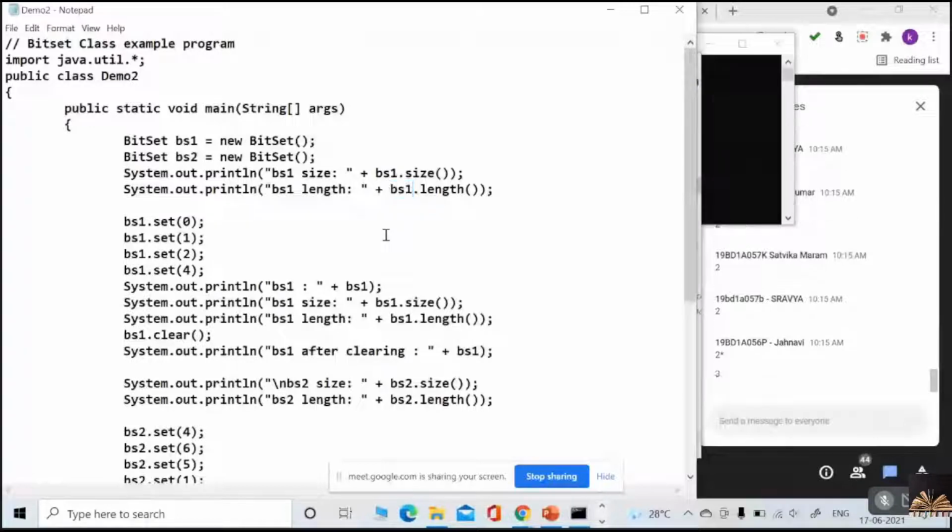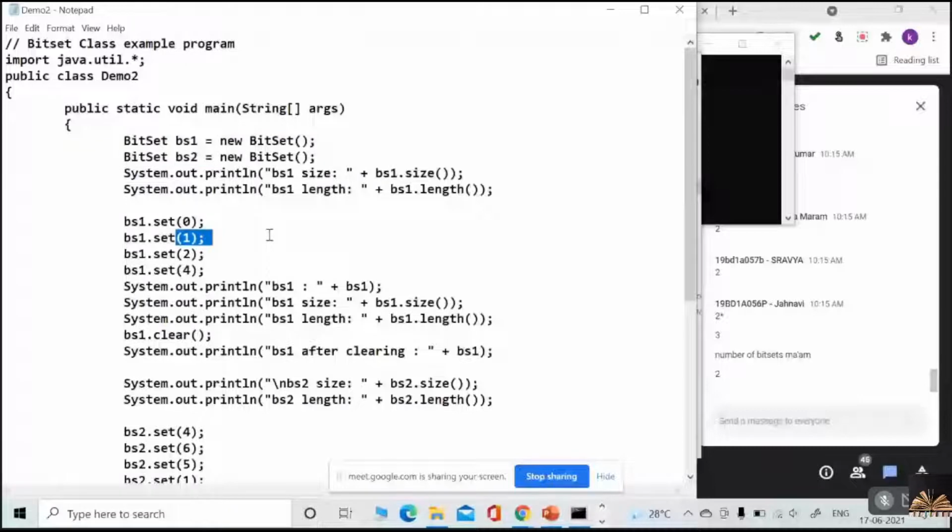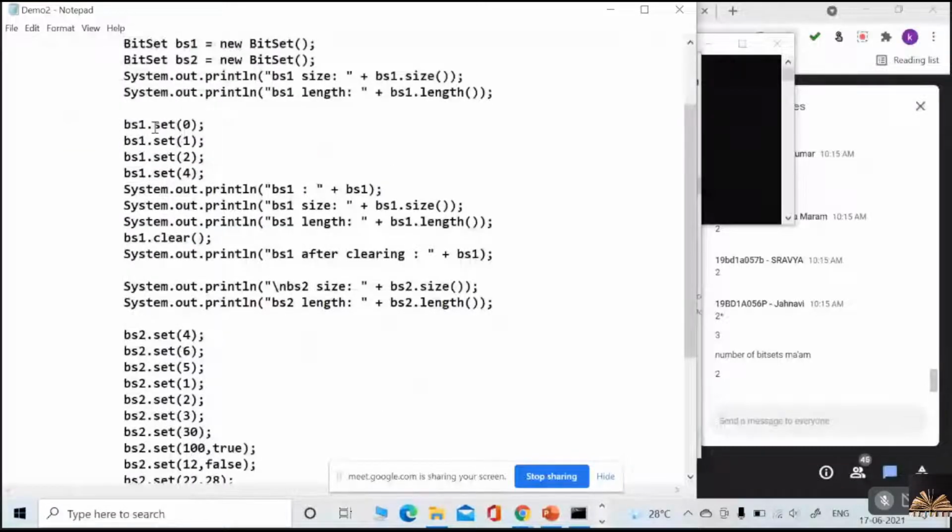What is three? What is three? Jahnavi, what is three? Number of bit sets? Two only, no? Two only, right? Only two. Okay.